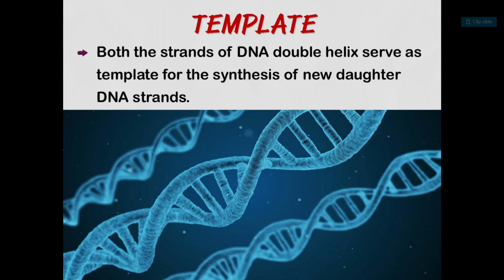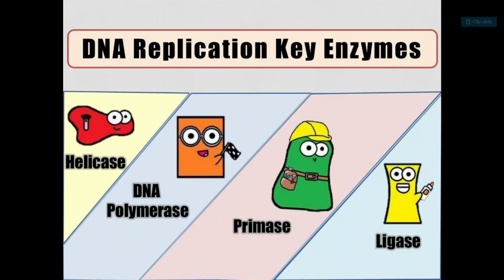They separate first, and then after bifurcation, elongation occurs and new strands develop, which gives, at the last step, the termination step, two new strands of DNA, which is the daughter DNA. Now see here, DNA replication key enzymes. Which enzymes are required for replication?